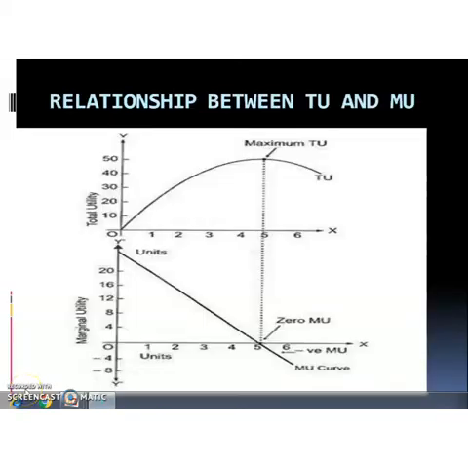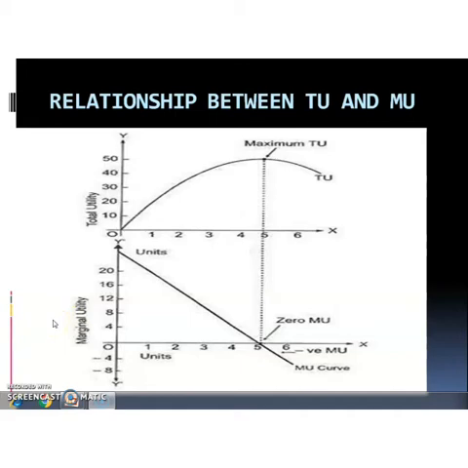Next, we are going to discuss the relationship between marginal utility and total utility. Look at the screen, you can see a diagram. Here, it is the diagram of total utility and marginal utility. From this diagram, we can understand the relationship between total utility and marginal utility.